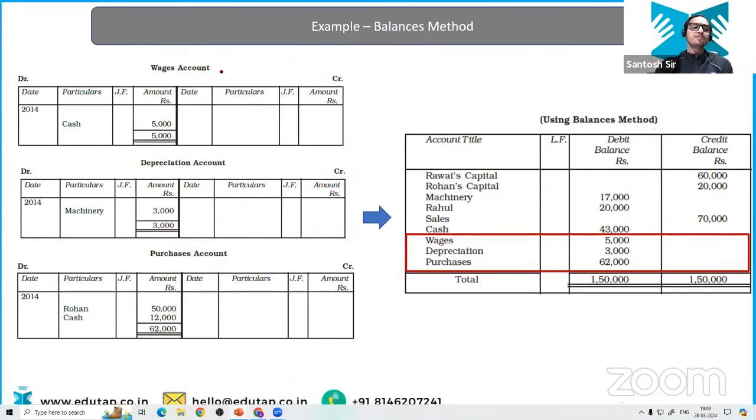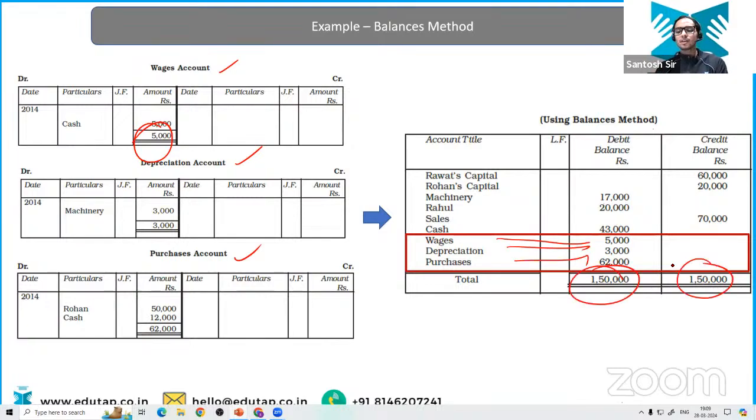Now, similarly for the wages as well and depreciation as well, purchase account as well, because they are the expense and they are the income account. You are not going to find any carried down balance. You are not going to find any CD here. So you need to directly put the total of debit side in the trial balance, right?